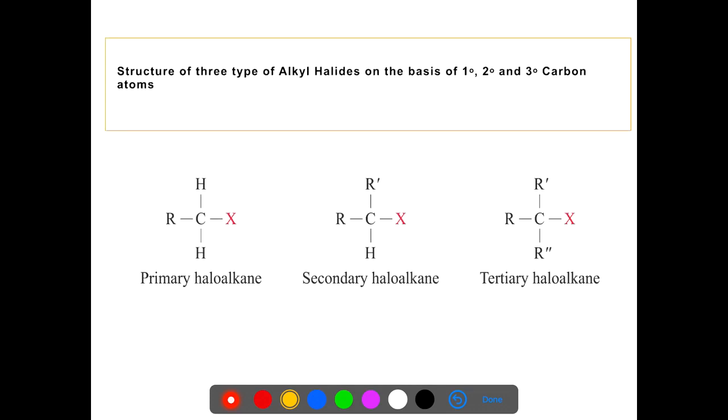Structures of three types of alkyl halides are: primary haloalkane having the structure RCH2X, secondary haloalkane R2CHX, tertiary alkyl halide R3CX. We find that in primary haloalkane CH2X is present.